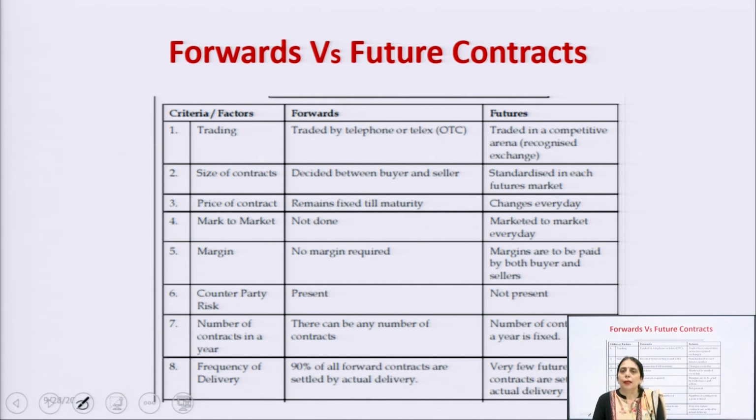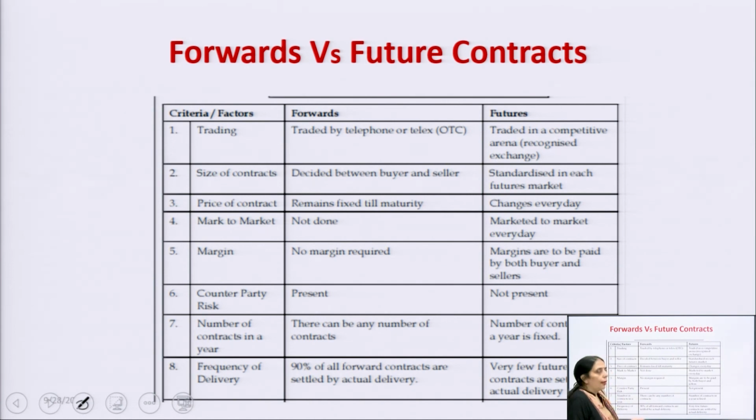The second one is the size of the contract. As forwards are customized contracts, the buyer and seller can decide anything relating to the price, quantity and the date. But in the case of futures, it is a standardized contract in the cash future market. Then the price of the contract: in the case of the forward, the price remains fixed. Whatever they have decided in advance, it remains fixed at the time of delivery also. But in the case of futures, the price of the future is going to change within seconds.